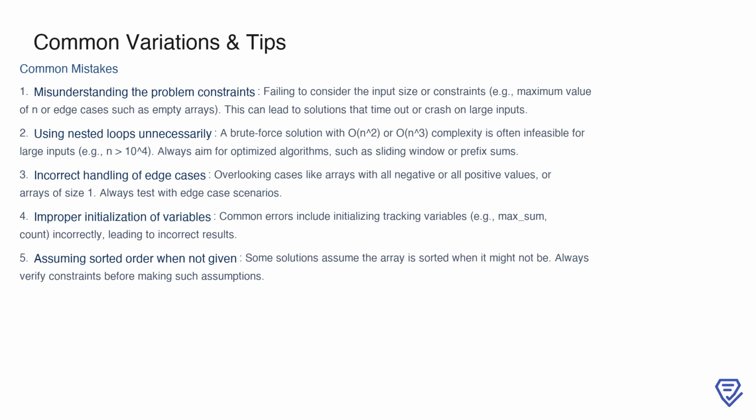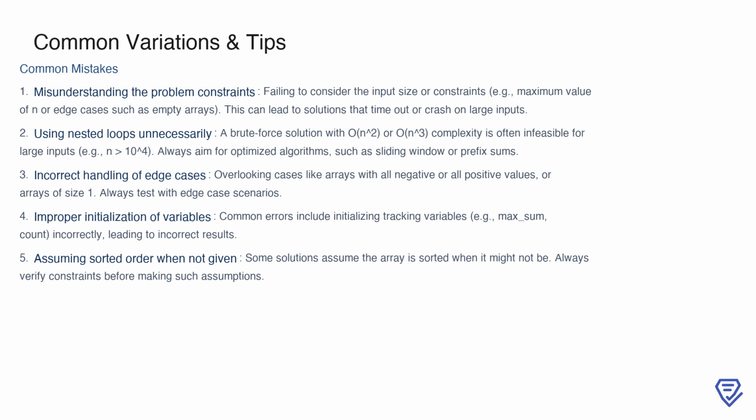First, misunderstanding the problem constraints can lead to inefficient or failing solutions. For example, if you don't account for large input sizes, your code might time out, or it could crash on edge cases like empty arrays. Next, using unnecessary nested loops is a frequent pitfall. Brute force approaches with O(n²) or O(n³) complexity are often impractical for inputs where n exceeds 10,000. Instead, you should focus on optimized algorithms like sliding window or prefix sums.